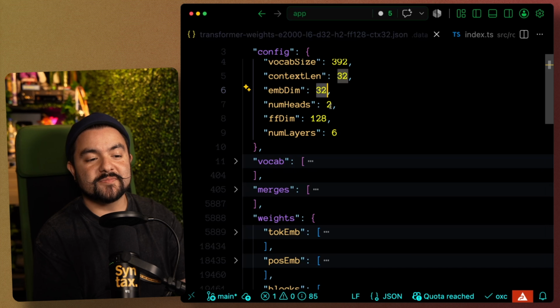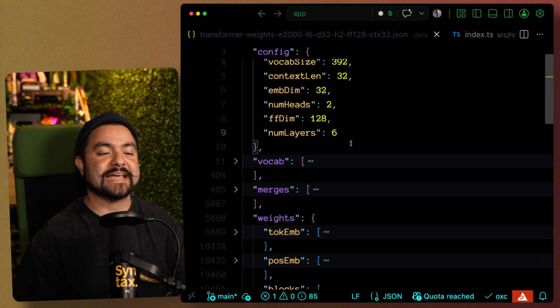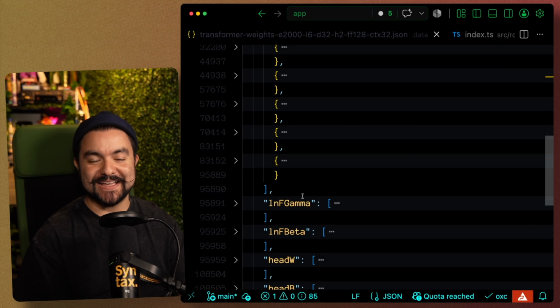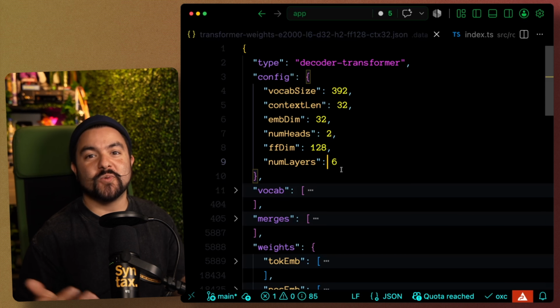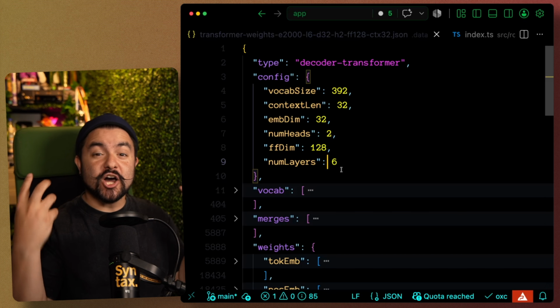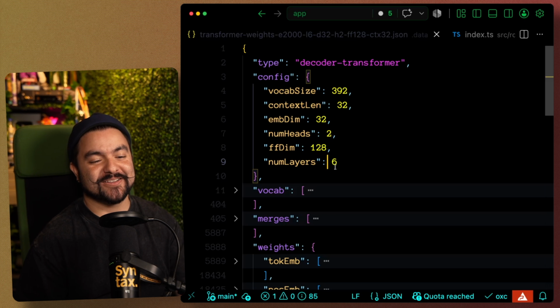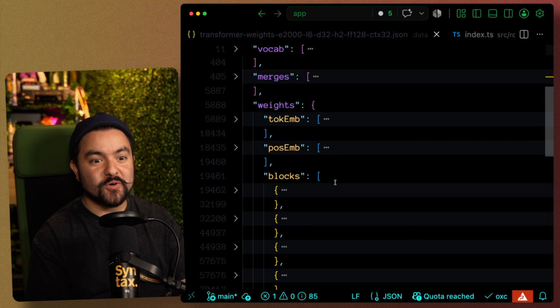Now, given that our model has an embedding size of 32 and there are 6 layers, this model we created actually has 52,000 parameters. That is 52,000 different values that got tweaked. And you might contrast that with GPT OSS 120B, which in the name has 120 billion different parameters in the model itself. So this is peanuts compared to some of these local models.